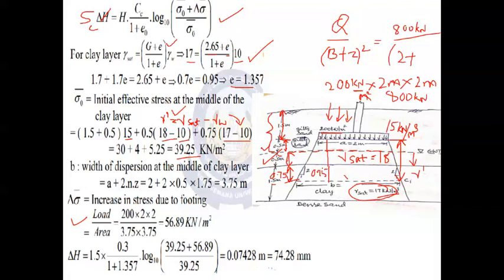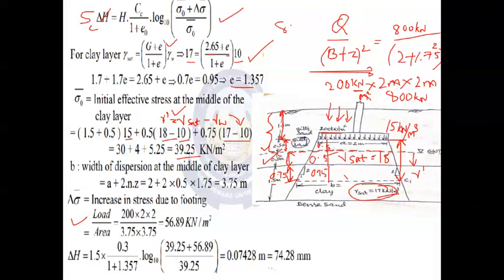So 0.75. So 0.5 plus 0.5, so 1.75. 1.75 the whole square. So 1.75 plus 2 is 3.75 the whole square.